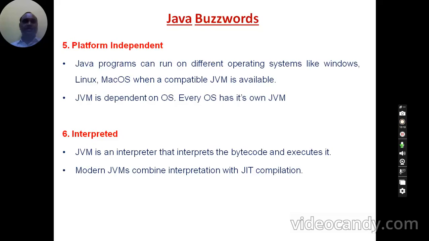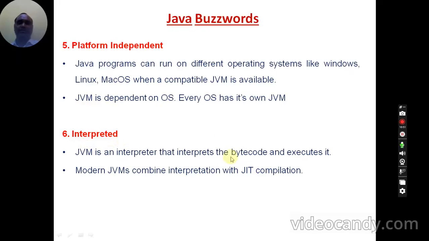And then another feature, the sixth feature of the Java language, is interpreted language. So Java is both a compiled language and an interpreted language. The Java compiler compiles, means converts, the entire program into bytecode at a time. And interpreted language means line by line execution is done. So JVM is a Java interpreter. Since JVM is an interpreter, Java language is called an interpreted language.